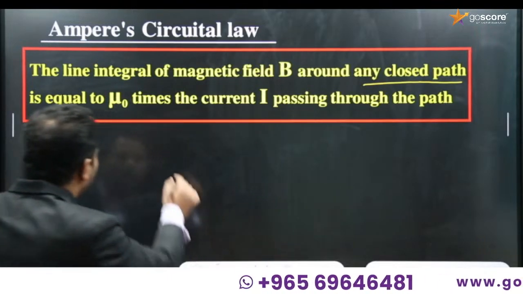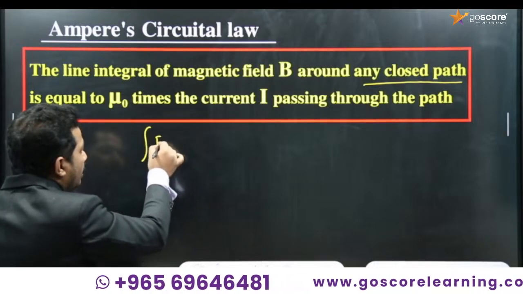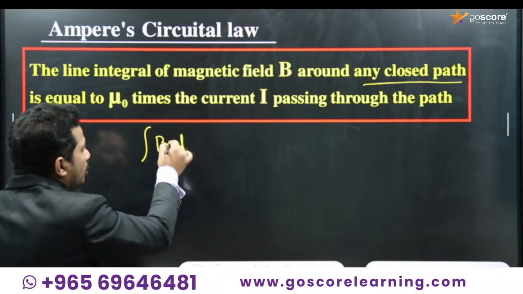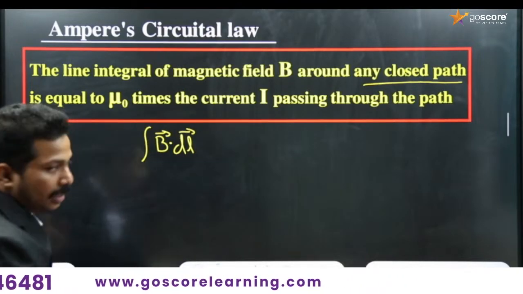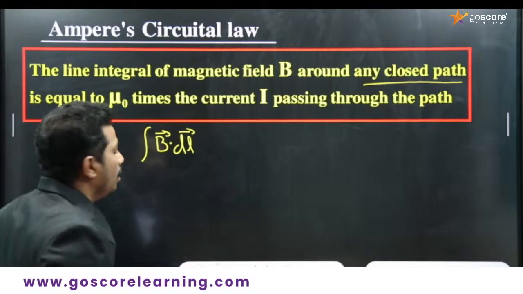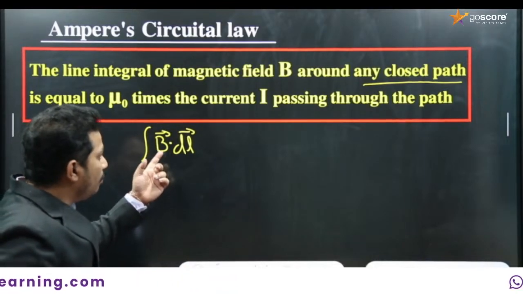Line integral means integration with respect to length. So B dot dl, where B and dl, the current element, are vectors.